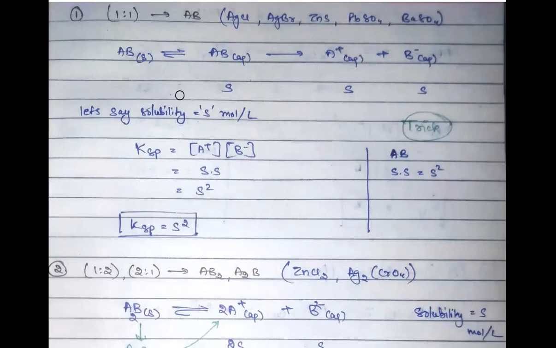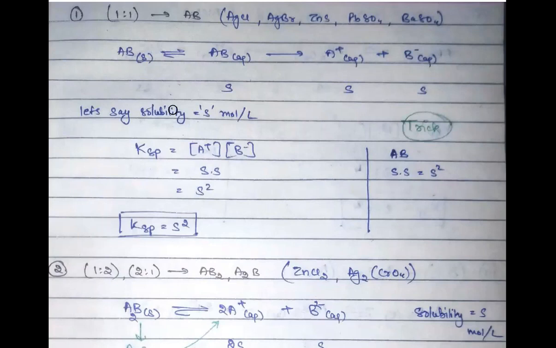First of all, you added a salt which was in the solid form. And what kind of salt is this? It is a sparingly soluble salt, right? That means only a little amount of it will be dissolved. So here we are showing it as AB in the aqueous form. Since only some amount of it is being dissolved, according to our assumption that it is a good electrolyte, only some of its amount will be dissociated as A plus and B negative ions. Is this right? Let's consider the solubility.